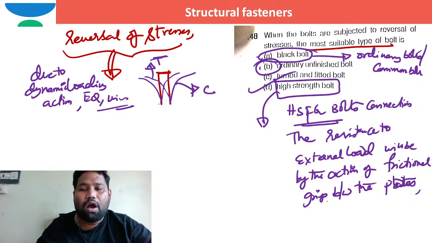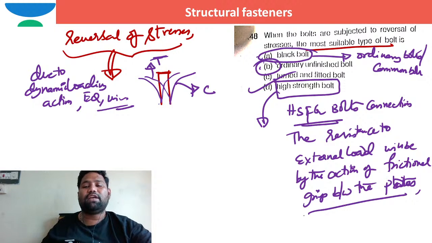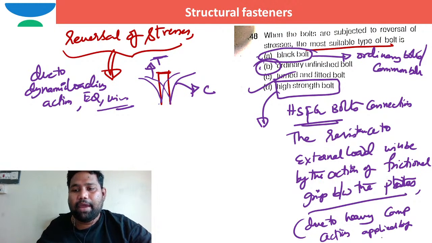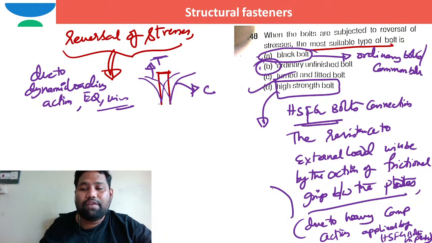How will the frictional grip between the plates come? Due to heavy compressive action applied by HSFG bolts on plates.